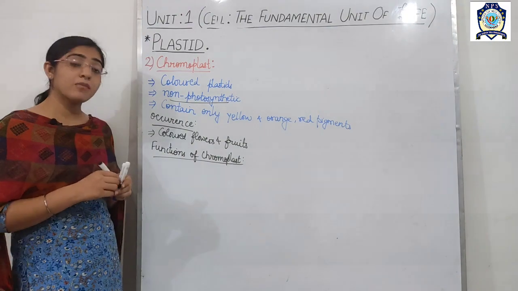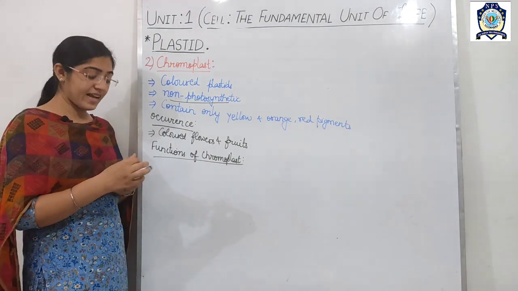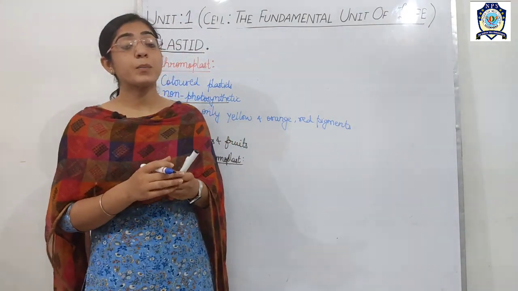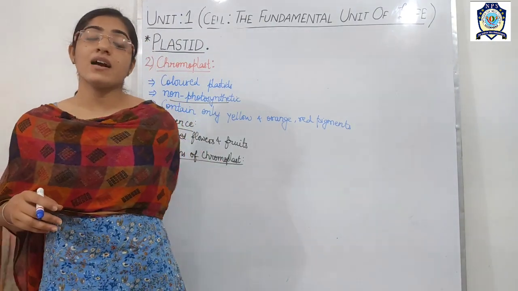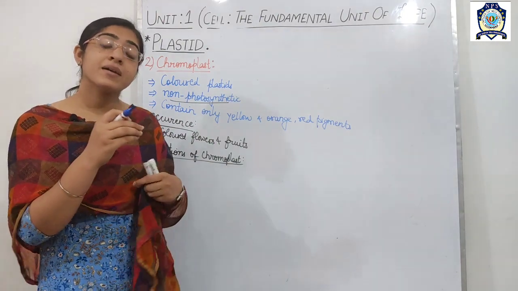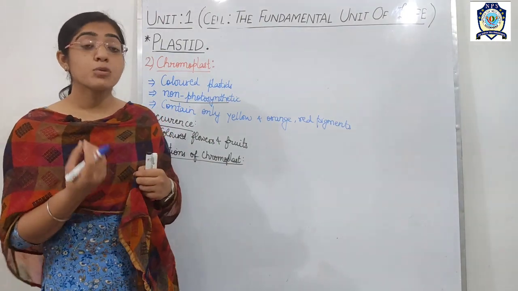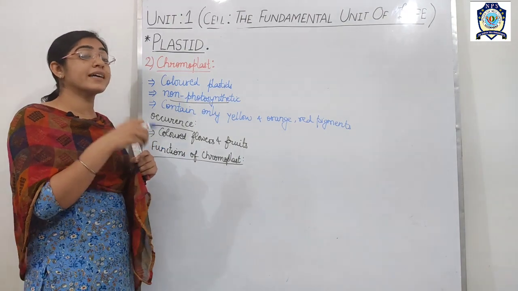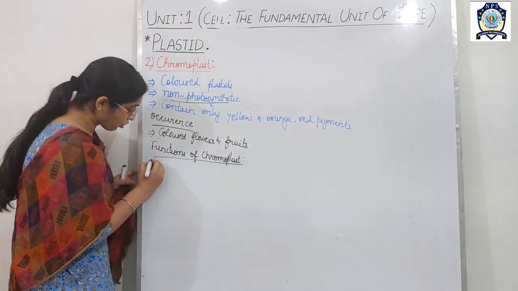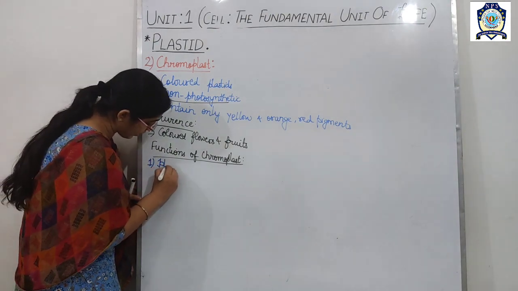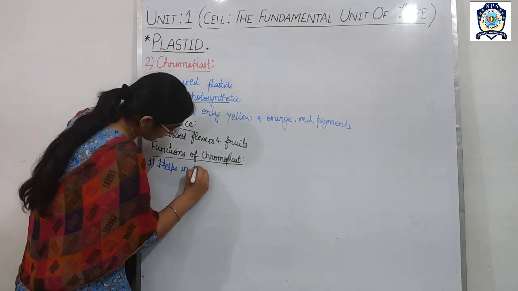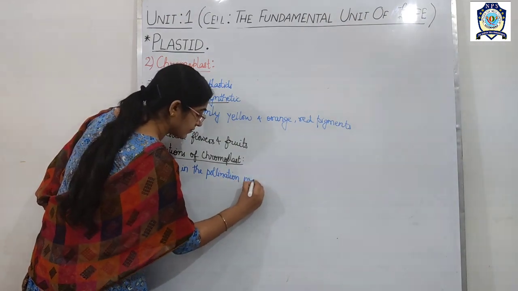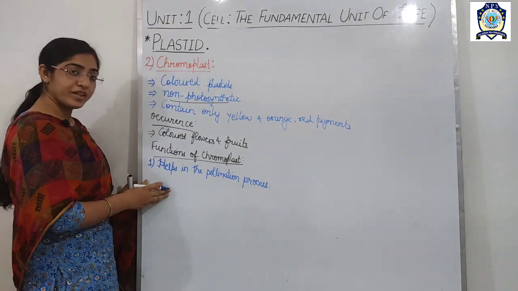So dear student, if we talk about the function of the chromoplast, then as we know these are the colored plastids, and you know for fertilization plants require pollen grain. So who carries the pollen grain? Birds, flies. Okay, so what do birds and flies do? They sit on the flower. So how are they attracted towards the flower? Due to the color of the flower. So what is the function of chromoplast? Helps in the pollination process.